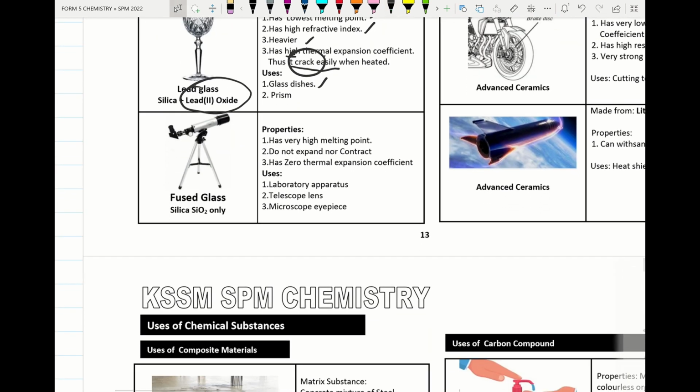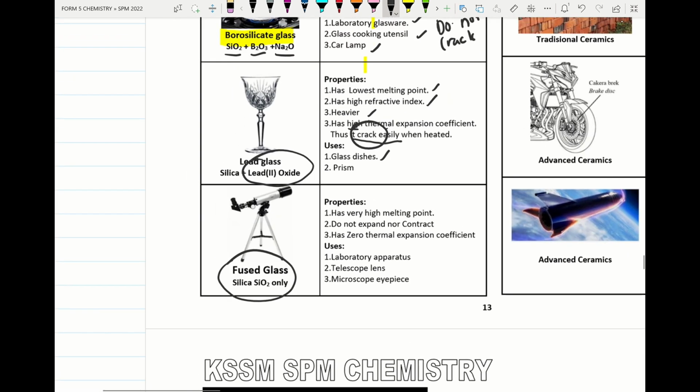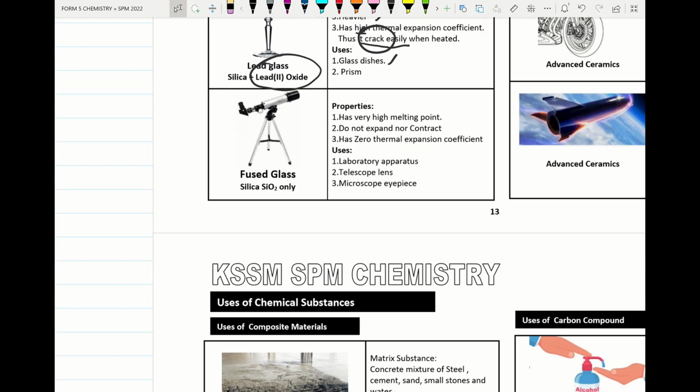Alright, so next one, fused glass. The only glass that is made up of only silica. Please remember fused glass. This fused glass has a very high melting point, does not expand or contract, and it has a zero thermal expansion coefficient. That means it does not expand or contract or crack easily.